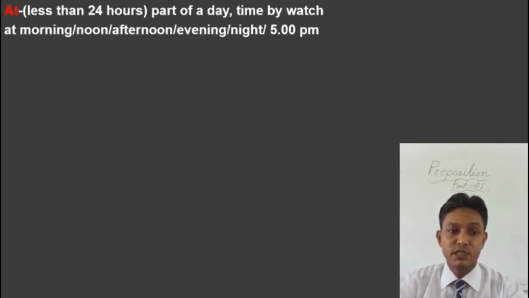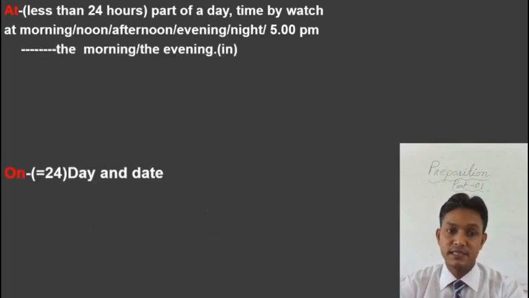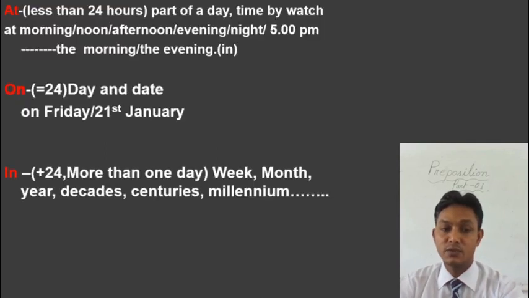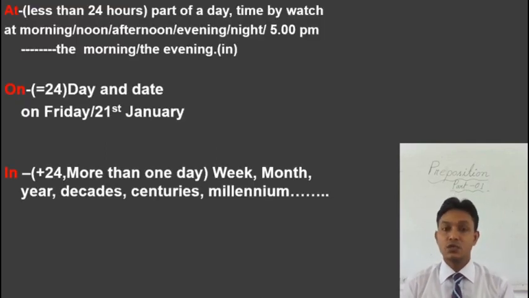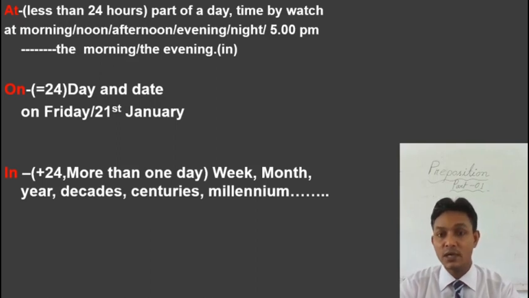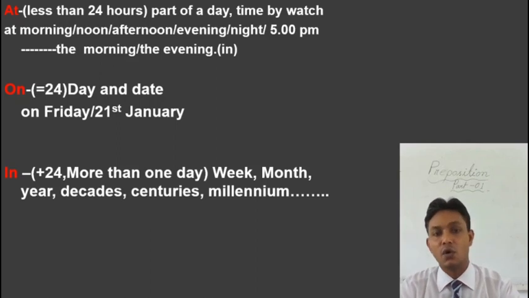The first preposition that we are going to discuss is at, the second one is on, and the third one is in. Normally, in the grammar books, it is written that if the time is short or small, we use at before that. If the time is long or bigger, we use in. But there is no specific way of measuring the time, whether it is short or long.